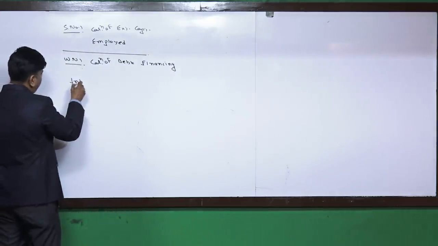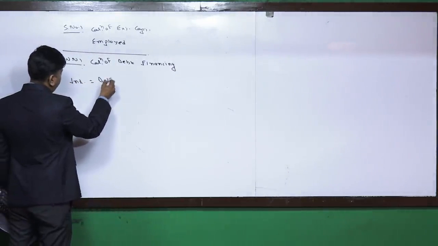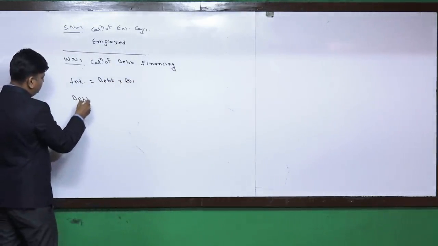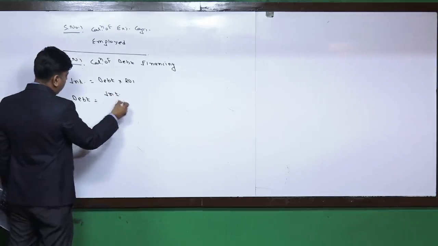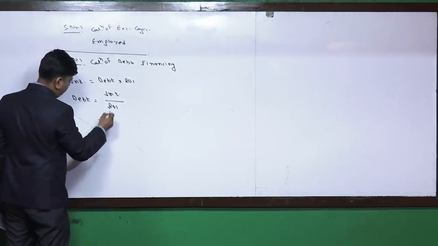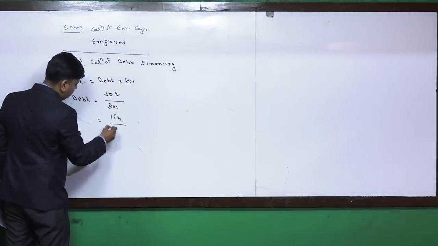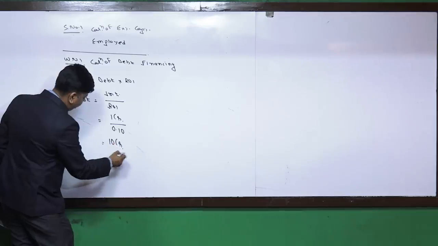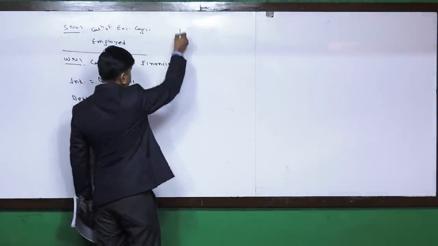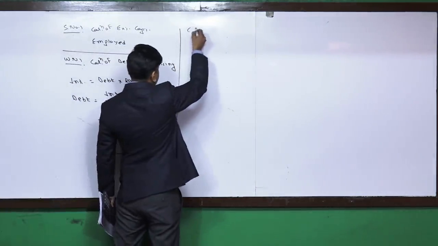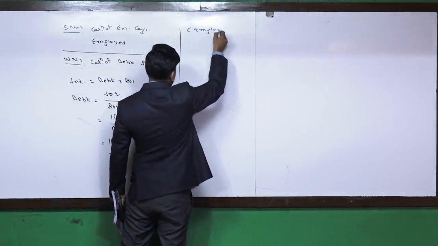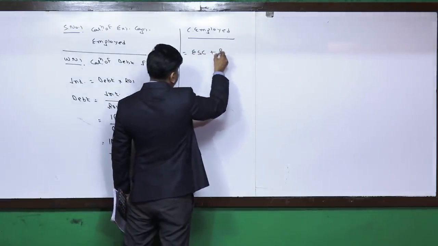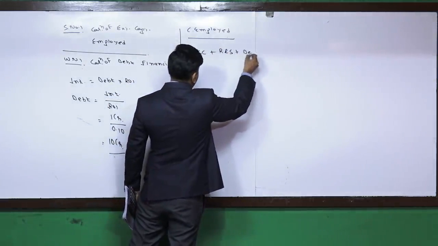Interest is equal to debt into rate of interest. So debt is equal to interest upon rate of interest. अमाउंट ऑफ इंटरेस्ट इज 1 करोड़, रेट ऑफ इंटरेस्ट इज 10%, दैट कम्स टू 10 करोड़। As far as capital employed is concerned, it is calculated as equity share capital plus reserves and surplus plus debt financing.